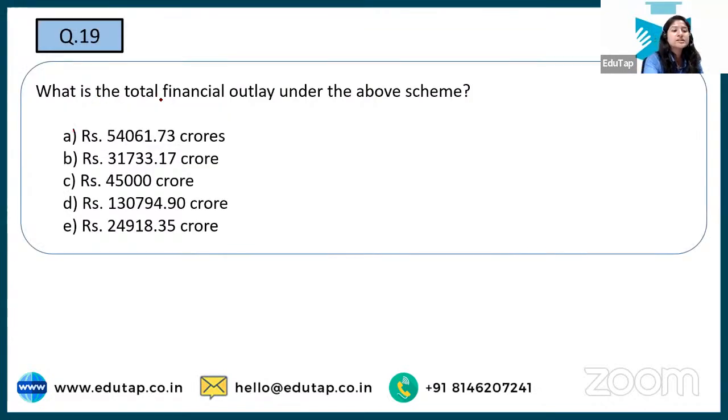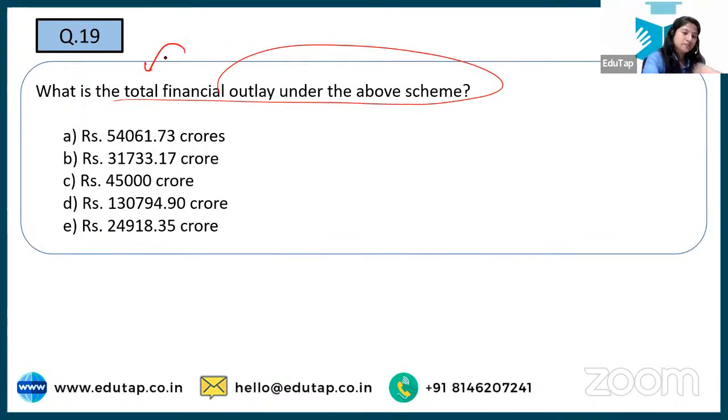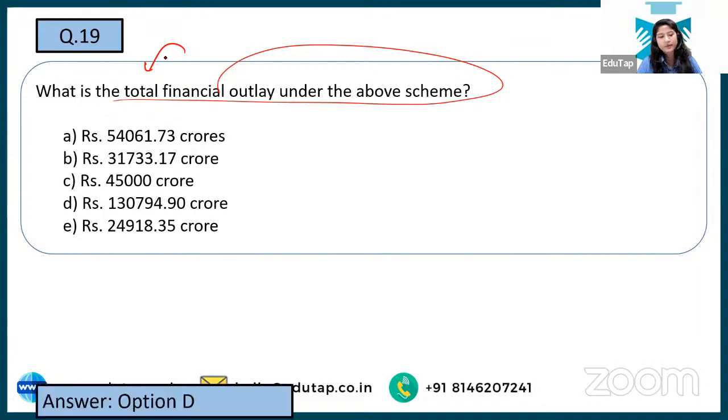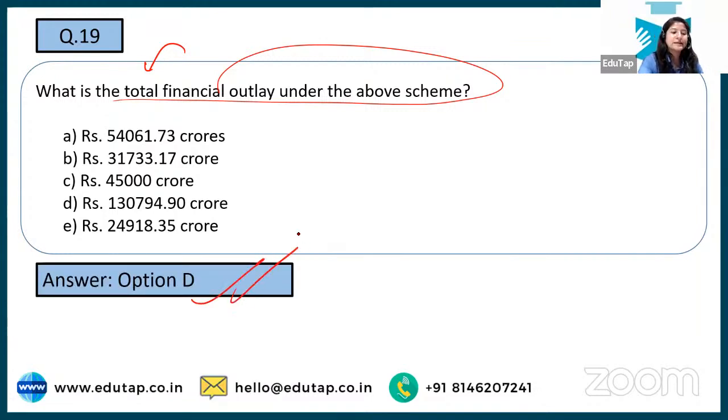Next, what is the total financial outlay under the above scheme? See, there are two categories. One is the total financial outlay for these 5 years, the tenure for which the scheme has been launched, and another is about the particular year, that is financial year 2022-23. So we are talking about the total for 5 years, overall. And the correct answer to this is, as Shivam and Nilesh are saying, option D. Very good. That is our total outlay.